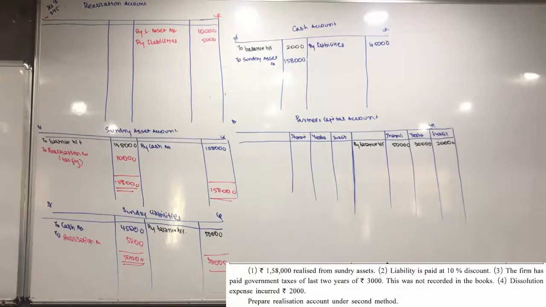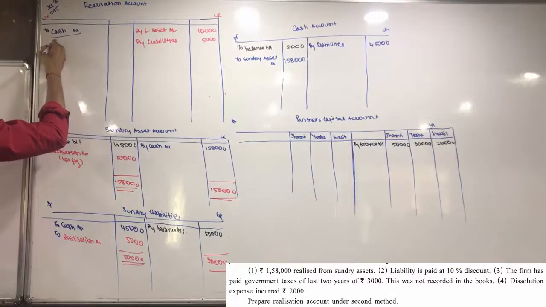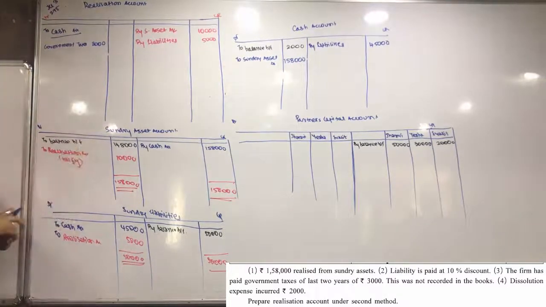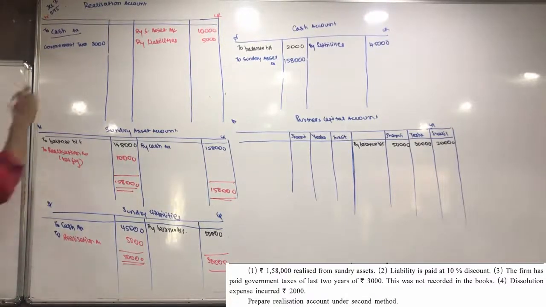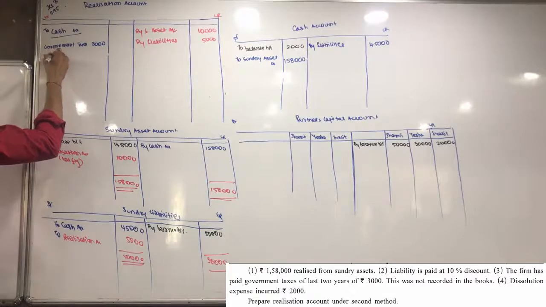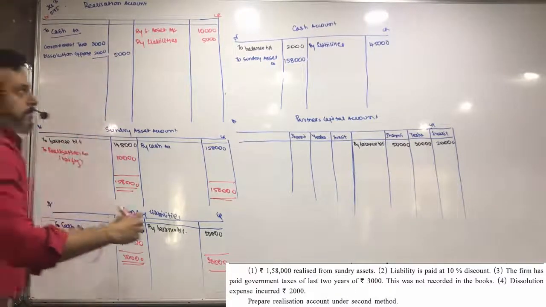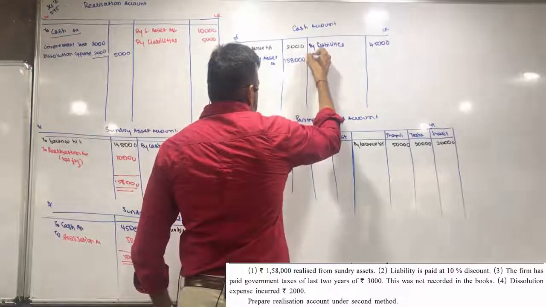Firm has paid government taxes of last 2 years of 3,000. कहाँ पे आएगा ये? Realization to cash, government taxes 3,000. साथ में effect देंगे. And dissolution expense incurred 2,000. Dissolution expense 5,000, by realization account.